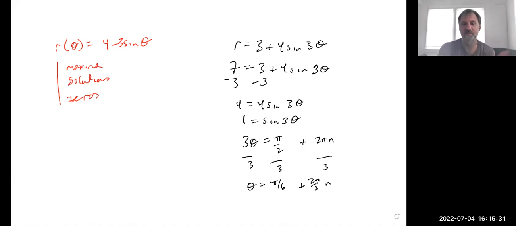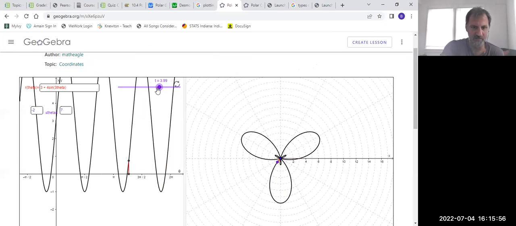And that's 3 pi halves. And then we get more as we go around. So remember, there's an infinite number of places where that's going to happen. Okay, so let's go back to our, oh no, I was sharing that the whole time when I switched over. Yeah, so let me just show that again. Pi over 6, there's another one, 5 pi over 6, there's another one at 3 pi halves. Yeah. Okay.